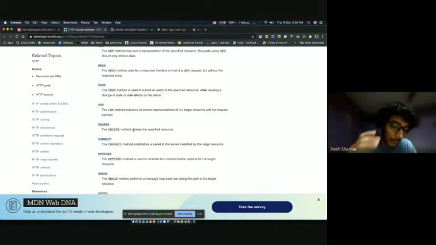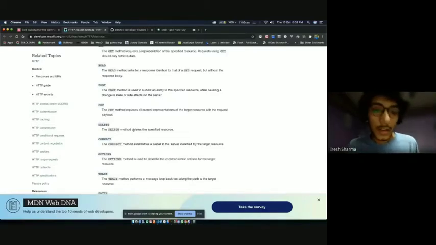Okay, for password authentication, which method do we use? If I'm not wrong, you can use any method if you want. You just need to send some data, but you have to make sure that the data is encrypted and should not be seen. So it's mostly a post call, but you can do it with any call.